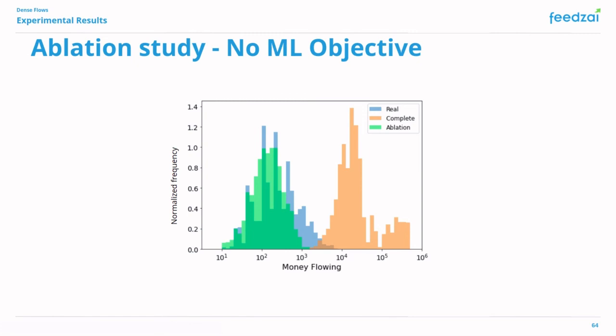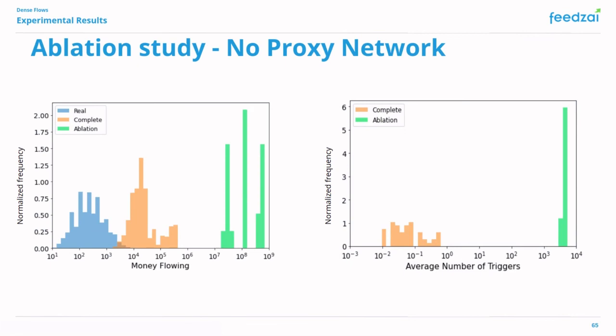The last experiment that we are presenting here is an ablation study. Here we show the effect of removing the money laundering objective from the architecture, and as you can see, the amount of money flowing follows much more closely the distribution of real data, meaning that the objective is crucial to mimic suspicious money flows.